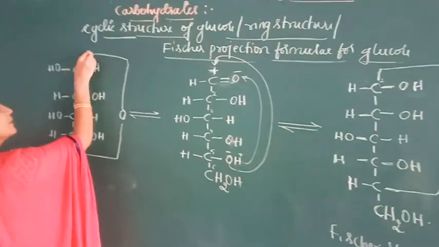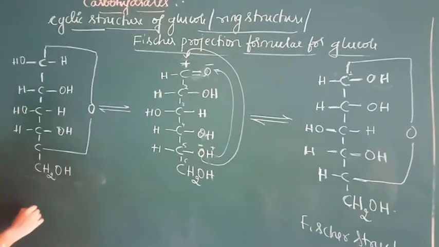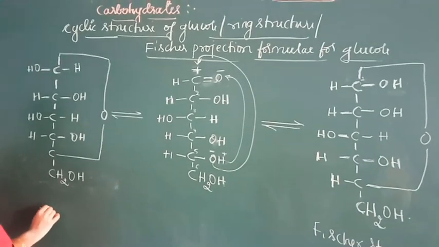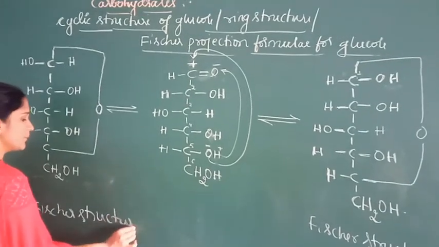The oxygen is in the cyclic form, and the remaining is CH2OH. This is another structure, Fischer structure 2.